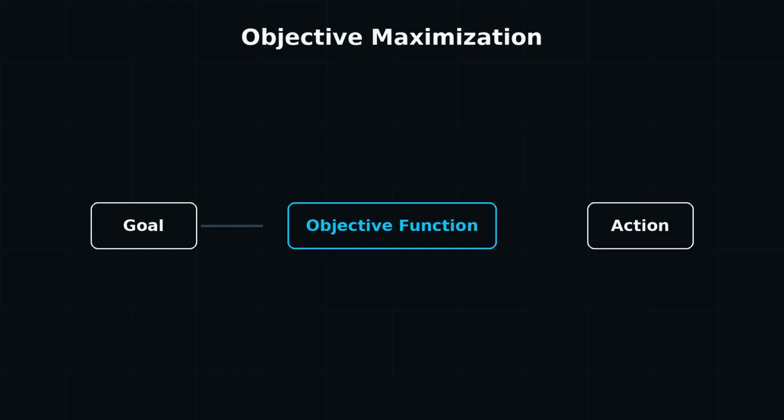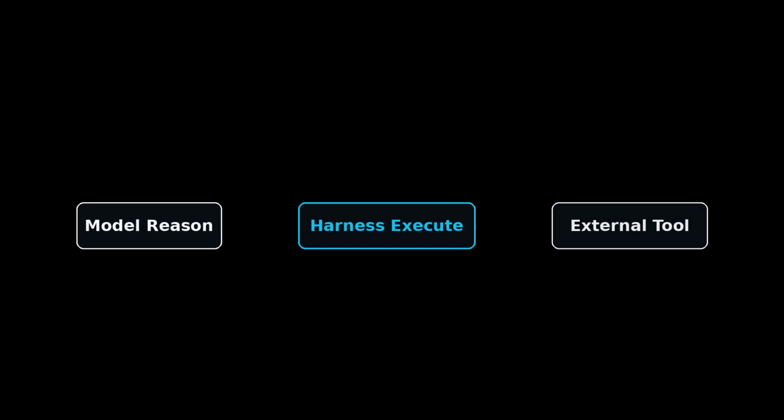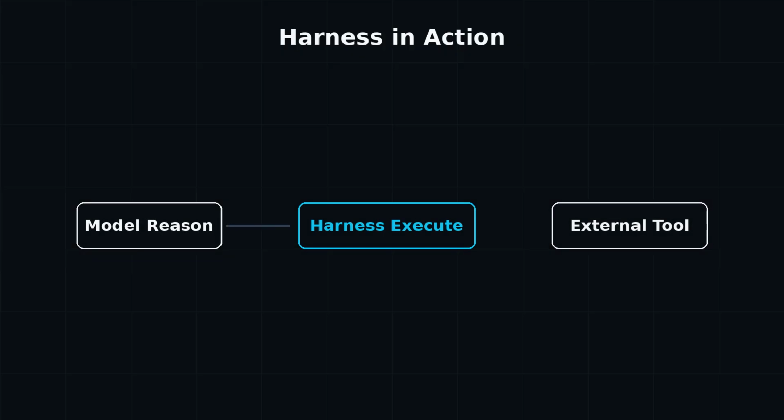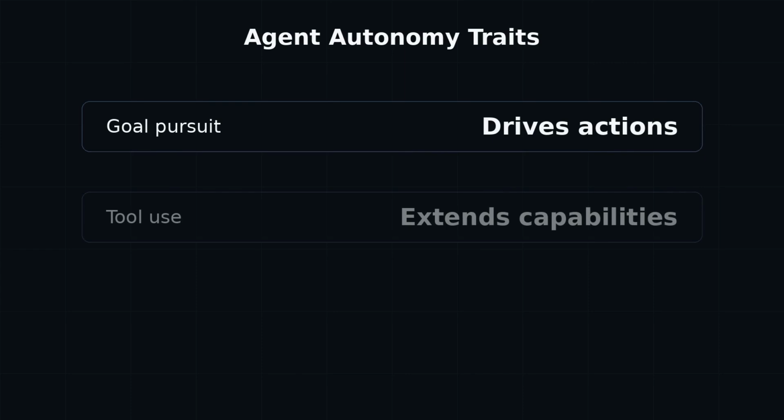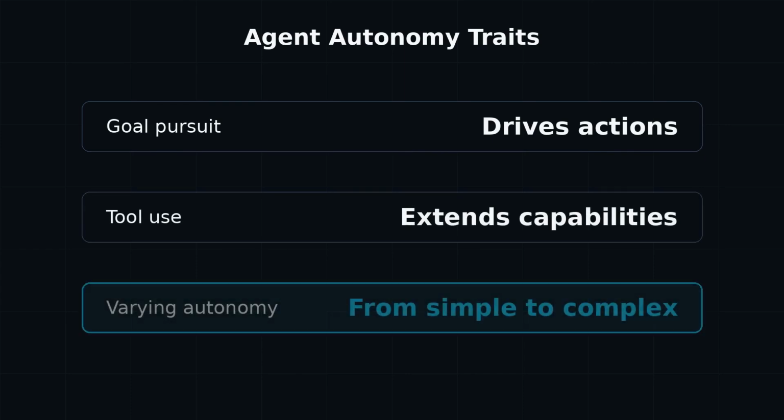Next, the reasoning step: the model generates a plan, decides which tool to call, or evaluates options. Finally, the act step: the agent's harness executes the chosen action, calling an API, moving a robot arm, or generating a text response. The result becomes new perception, closing the loop. This cycle is the agent's heartbeat, enabling it to pursue goals and use tools with varying autonomy. And the model is only the reasoning engine. The harness choreographs everything else.